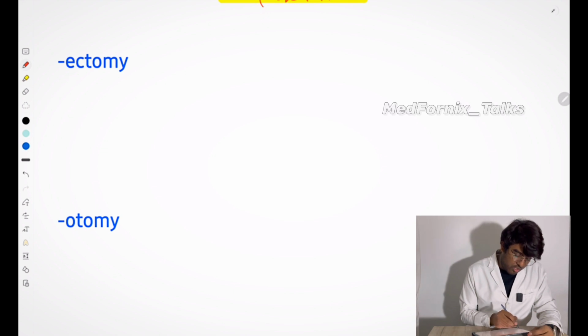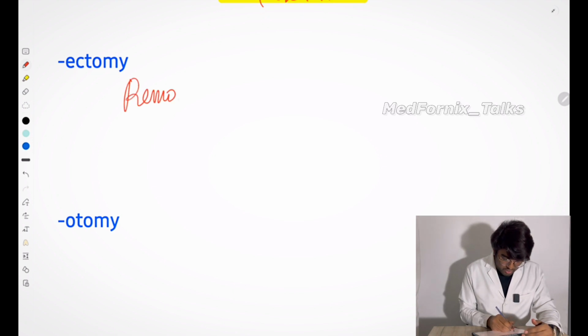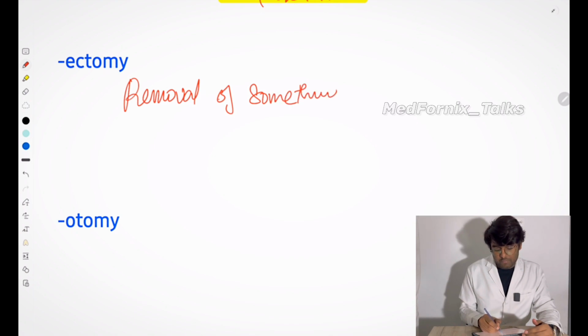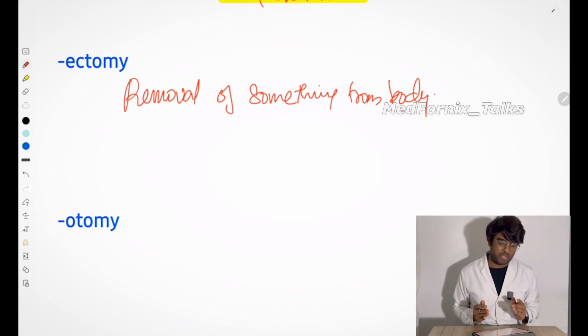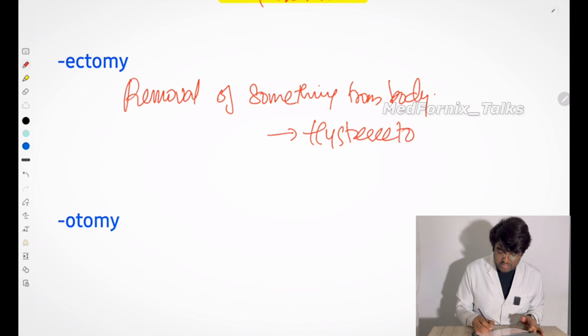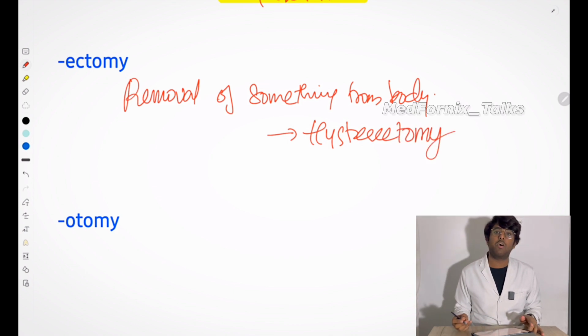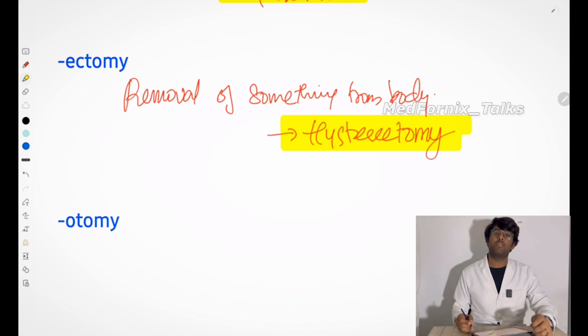So the next one is ectomy. I have already told you that tomy in anatomy means to cut, right? Ectomy means you are removing something, the removal of something from the body. That is known as ectomy. Give one example for ectomy: hysterectomy. Hysterectomy means removal of the uterus. Hyster means uterus.